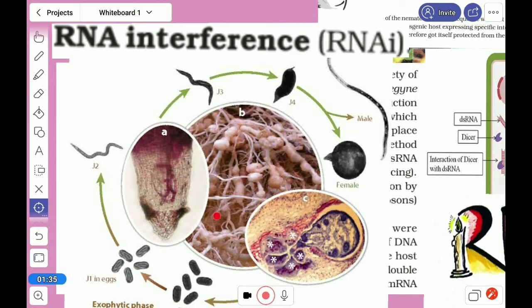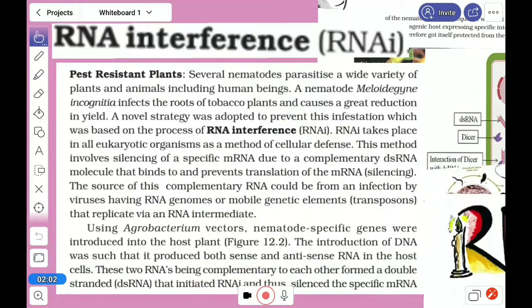So we have to remove this. How can we remove this insect pest? Here you can see the nematode staying inside the root of the tobacco plant, and it causes the root knot disease, which reduces the production of tobacco. A novel strategy adopted here to prevent the infestation is RNA interference.